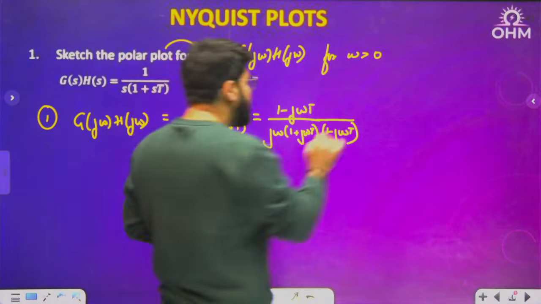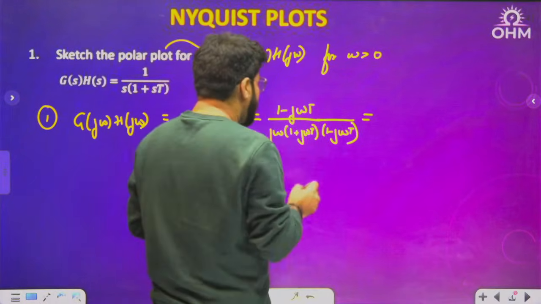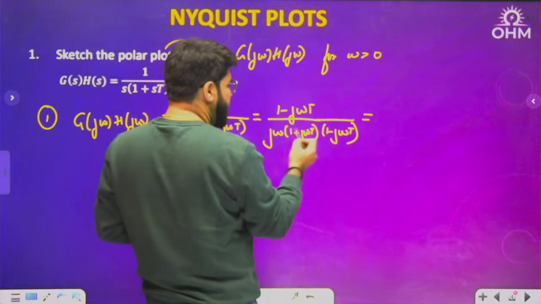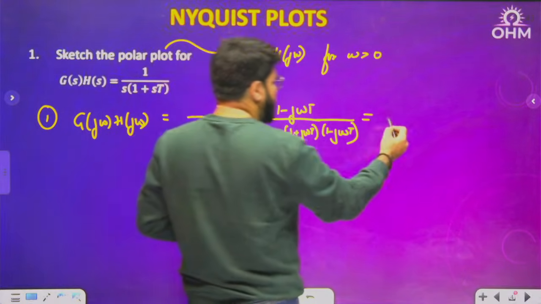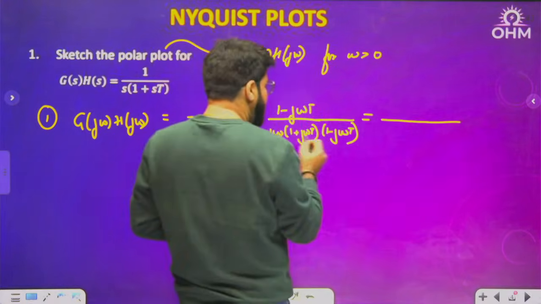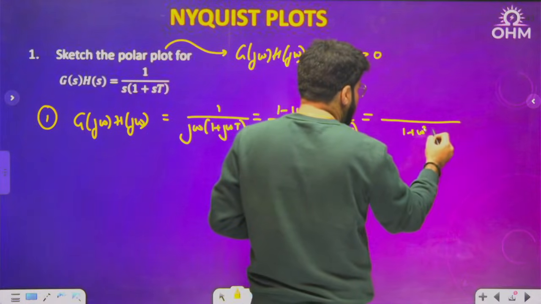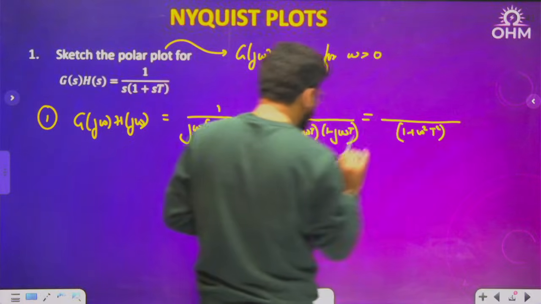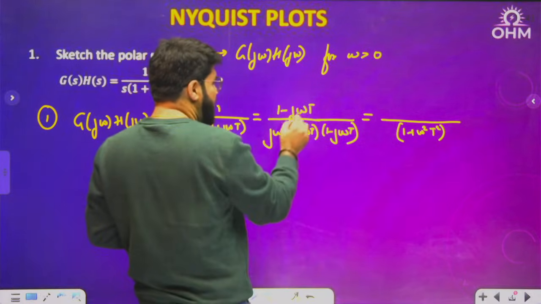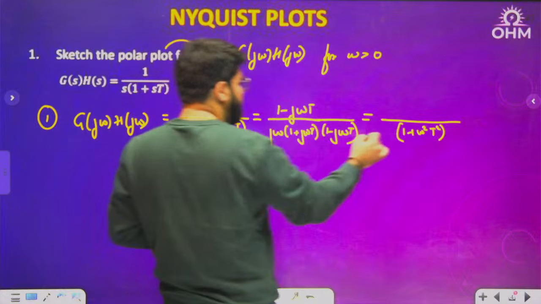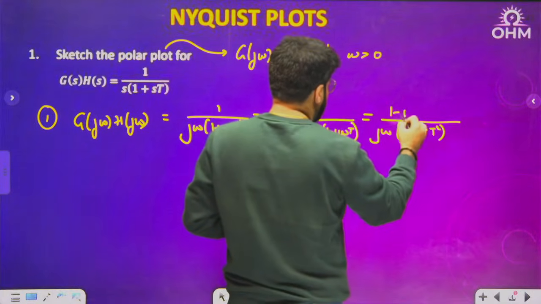Okay, now if you see here, this is going to be converted to real, x square, a square minus b square. So 1, but minus b square, j square will be further minus 1. So this will become 1 plus omega square t square. Correct, this will be real. Now you can divide by j omega.